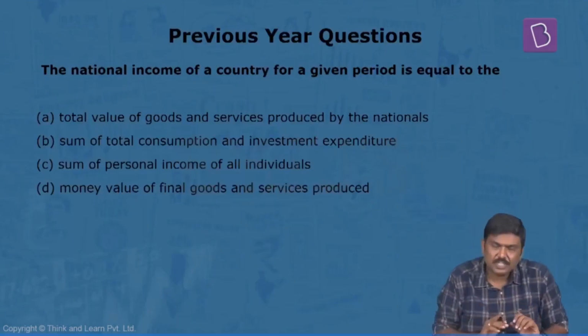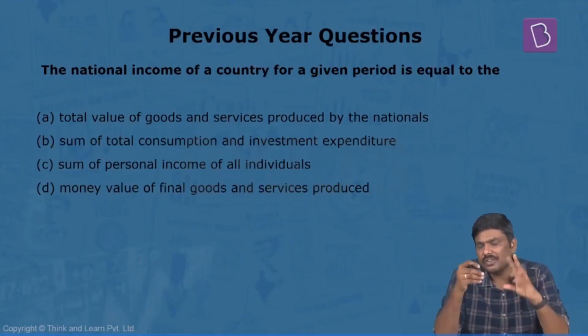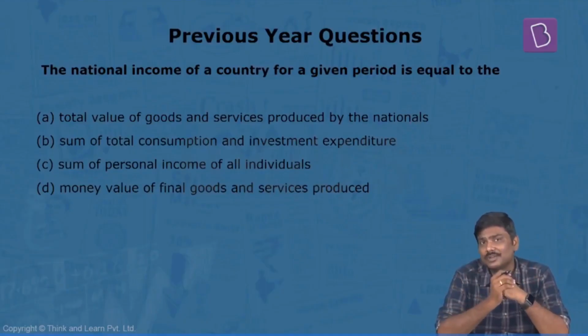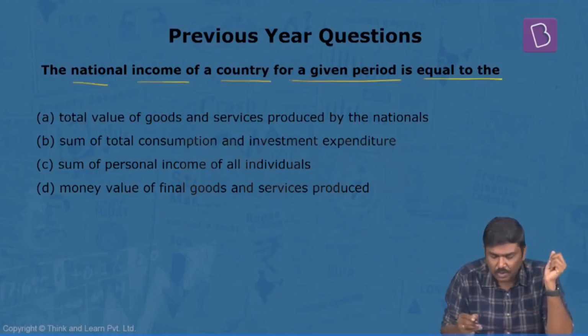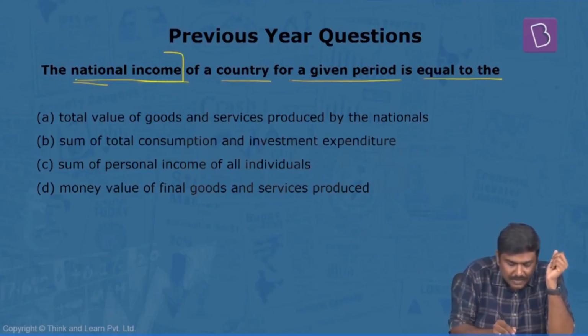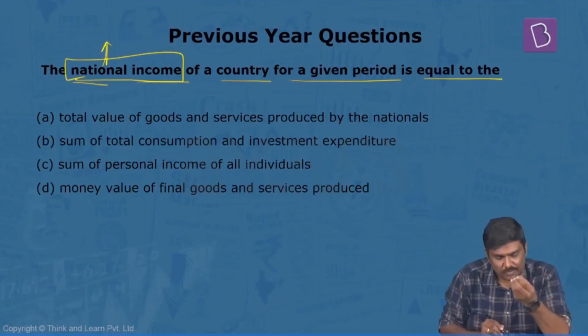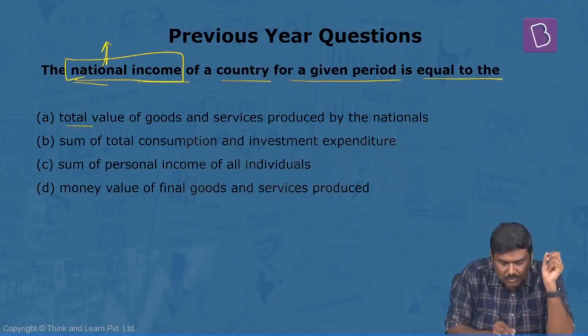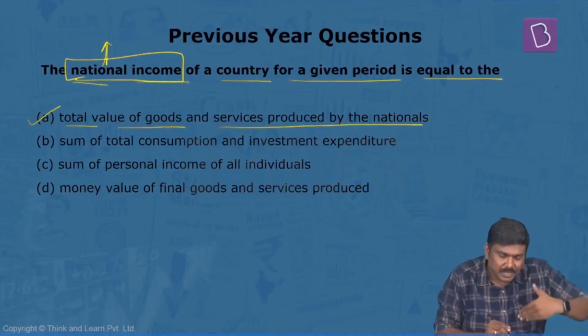Now, this is the discussion with respect to national income aggregates. In relation to this, in the last couple of years, two questions have appeared in the prelims. Let's have a look at these questions and try to solve them. First one: the national income of a particular country for a given period is equal to, underline the term national income here. Obviously, national income means the total production done by residents of a particular country for a particular time period. So the first statement, total value of goods and services produced by the nationals, is true, but let's eliminate the remaining ones.